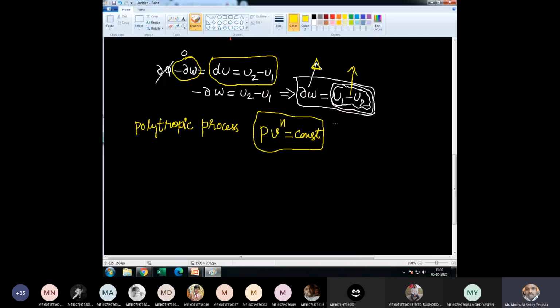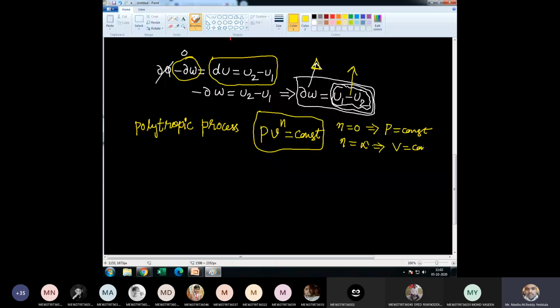If n is equal to 0, substituting, pressure is equal to constant. If n is infinite, V is equal to constant; it is the constant volume process.